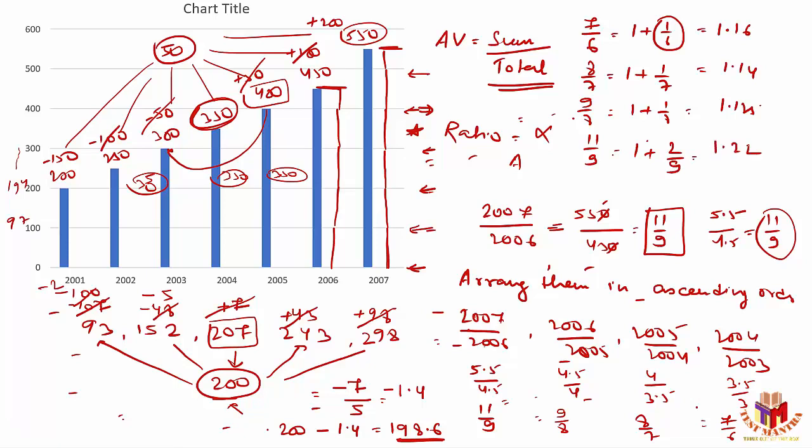Now you can identify which value is the least one. Least value is 7 by 6. Sorry, not that. This figure, 1.125, that's nothing but 9 by 8, is lesser than the next one, 8 by 7, which is less than 7 by 6, which is lesser than 11 by 9. So that will be the order possible here.